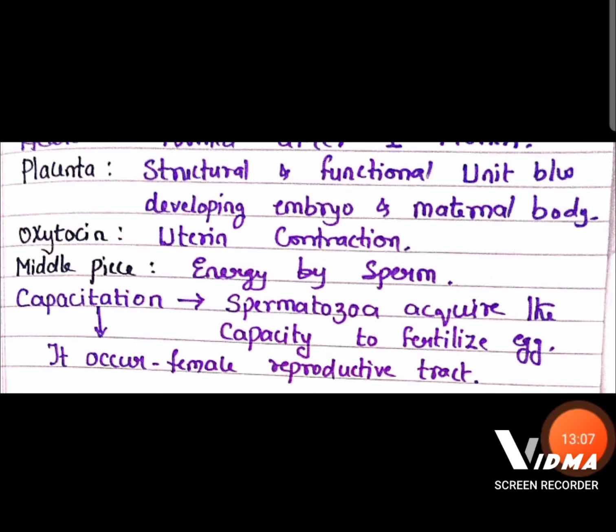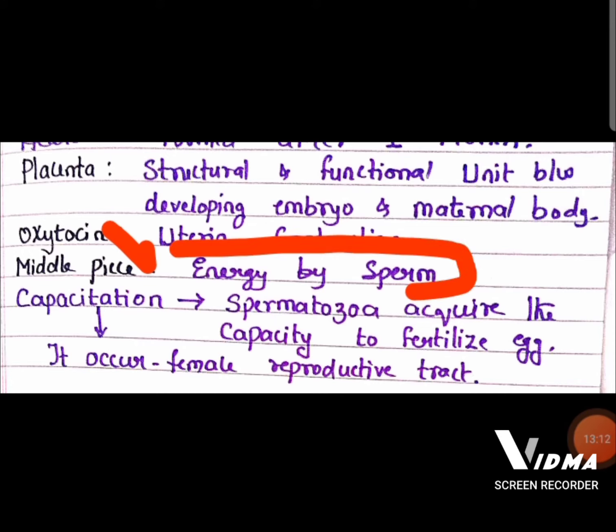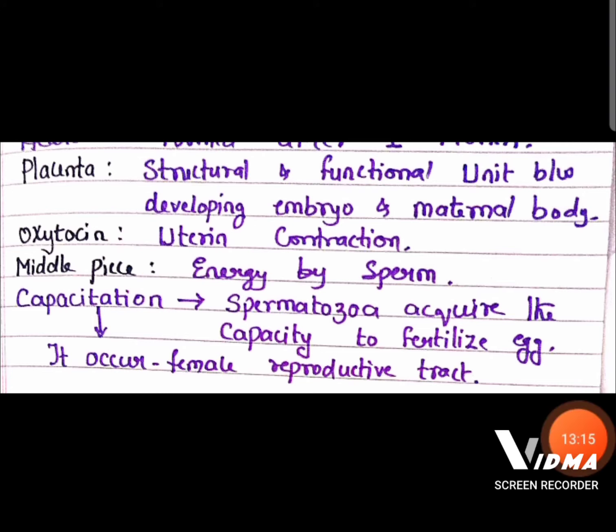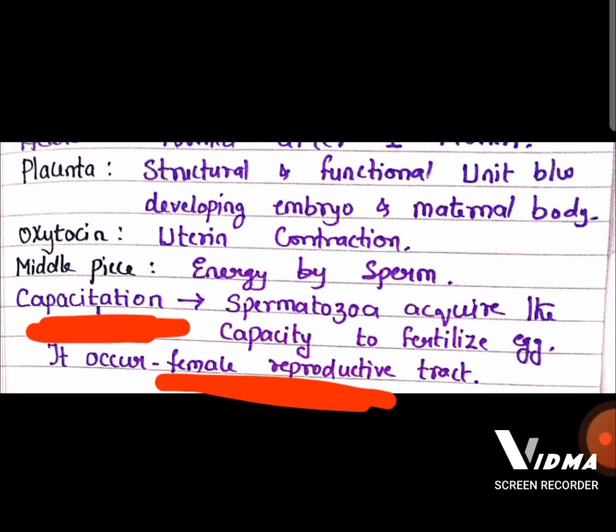And we know the middle piece of the sperm has mitochondria, which are responsible for the production of energy. The middle piece has mitochondria that produce energy for the motility of the sperm. And remember, children, capacitation is going to occur in the female reproductive tract.